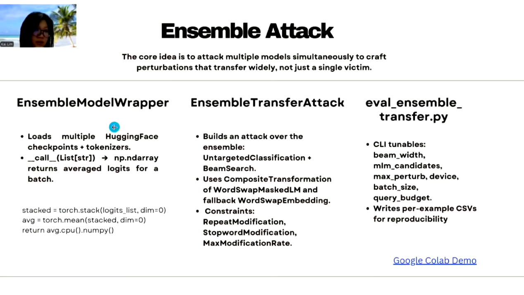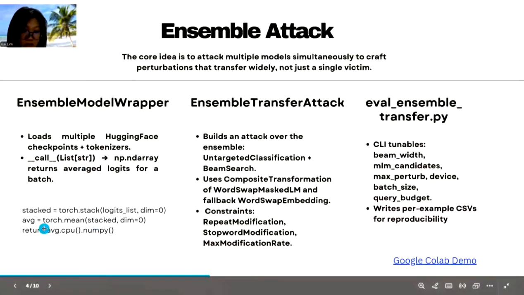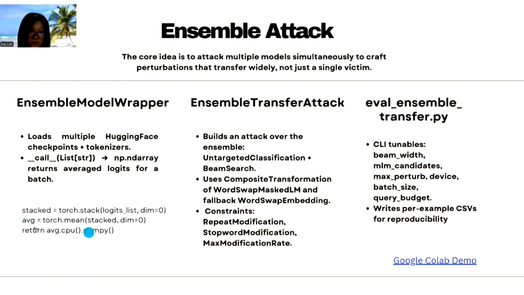First, an ensemble model wrapper that loads many Hugging Face checkpoints and tokenizers and moves them to the device and returns the average logits per input batch. Here, it takes in a list and returns it in a batch, in an array. So here's a good example.